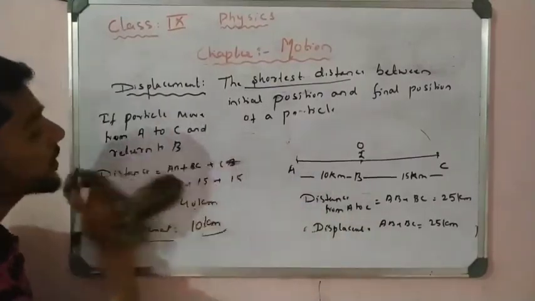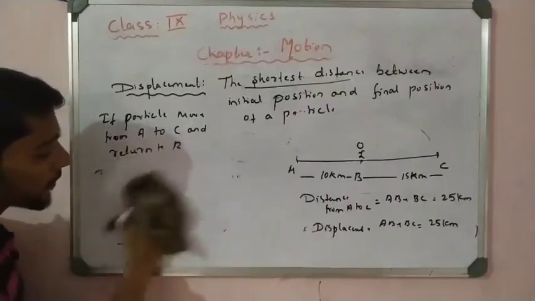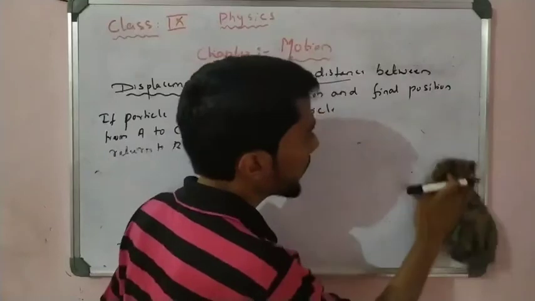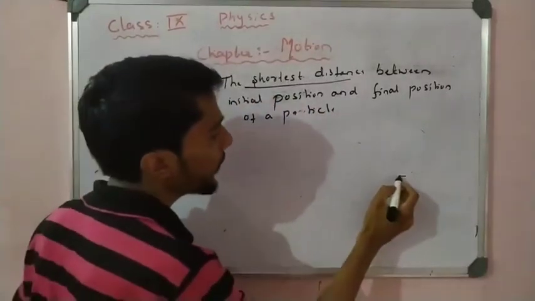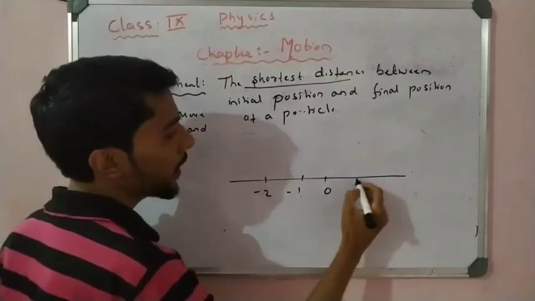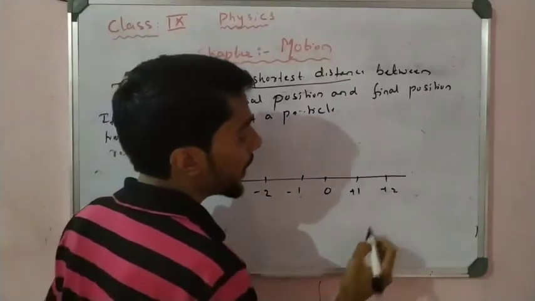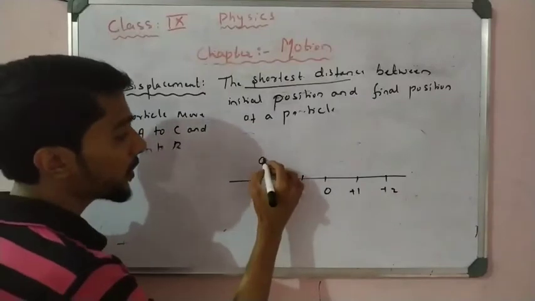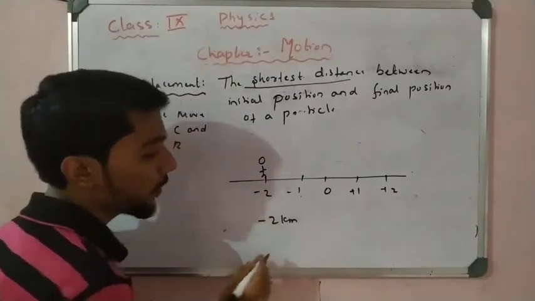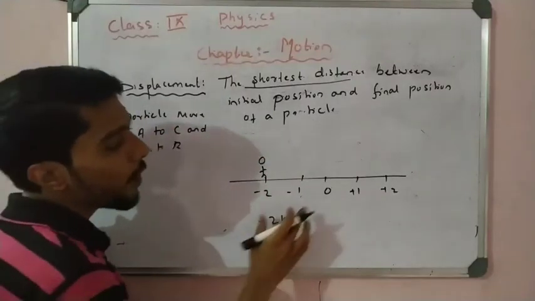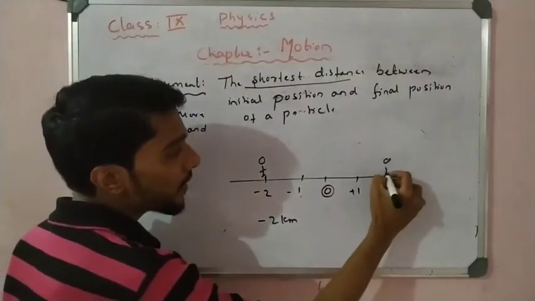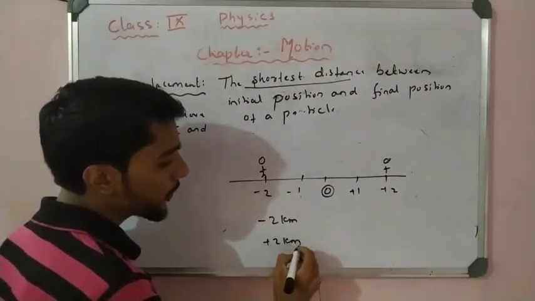Now let us discuss another very important point here. If I take a line like that, with 0, then -1, -2, and here +1 and +2. If I put the object in this position, I can say the object is at -2 kilometer. If the reference point is the origin O, and the object is here, I can say that is +2 kilometer. So what is there?